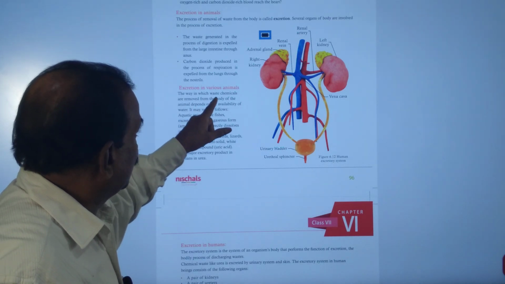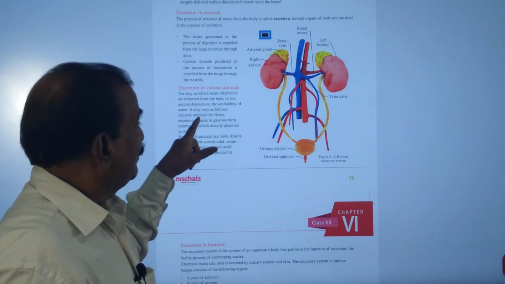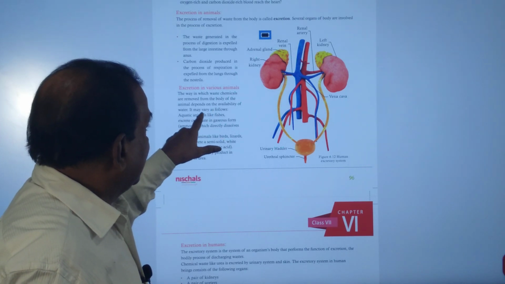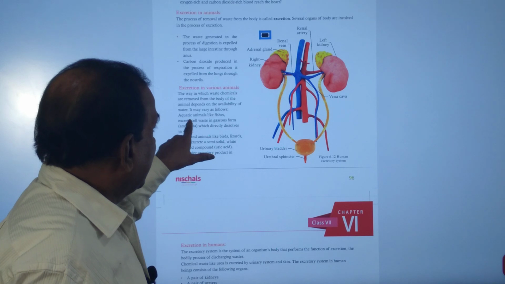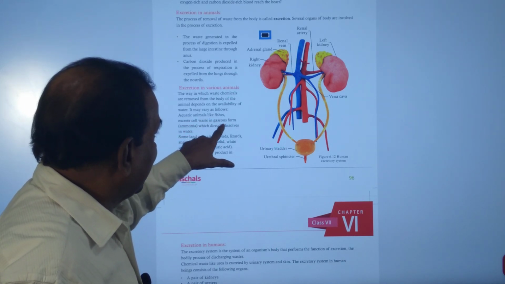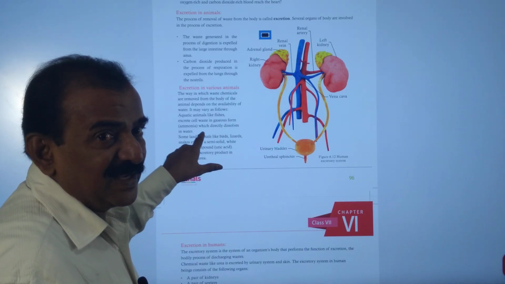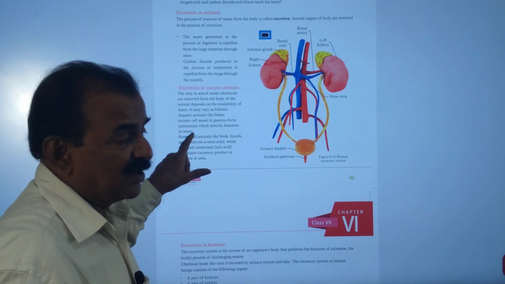So the way in which waste chemicals are removed from the body of an animal depends on the availability of water. It may vary as follows. Aquatic animals like fishes excrete cell waste in gaseous form, ammonia, which directly dissolves in water. So water plays an important role in removal of waste in case of fishes.